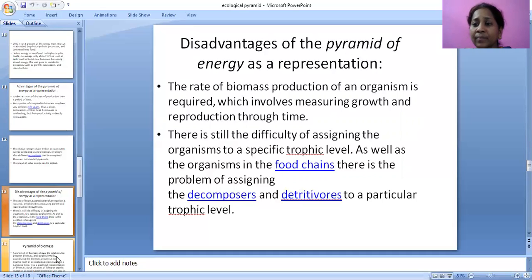In the detritus food chain, decomposers are there. Decomposers are bacteria, some viruses, maggots, and the like, which act on the debris and change the complex form of the debris into a simpler form, that is humic acid or humus plus water. Here we can't put decomposers in a trophic level as in the grazing food chain.